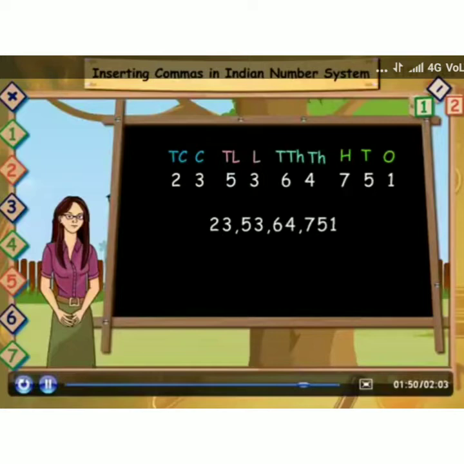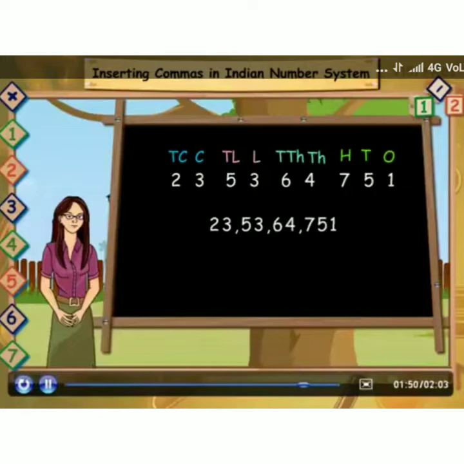So how many crores are there? 23 crores. How many lakhs are there? 53 lakhs. Thousands? 64,000. Ones period? 751. So I have to write it with the help of commas. Every period I have to separate with a comma. According to that, the first comma comes after 3 digits, the second comma after the thousands period, the third comma after the lakhs period.